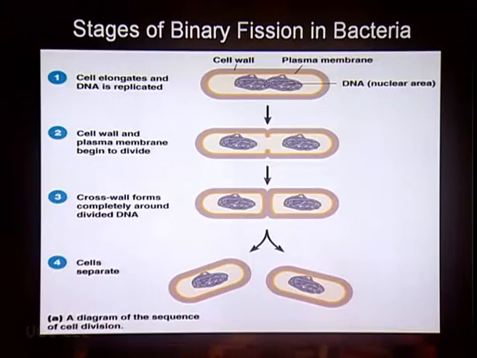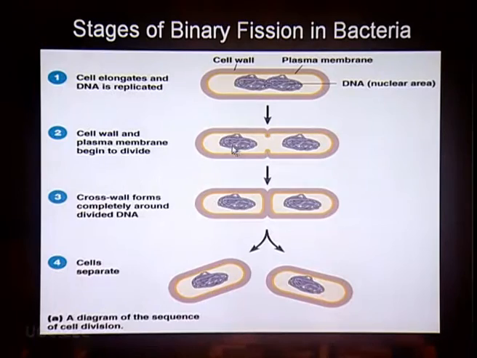Binary fission is a simple process by which the bacterial cell is dividing into two. You can see in this slide that during binary fission, the cell undergoes elongation, the DNA is undergoing replication, and it produces a typical 8-like configuration with the appearance of a kink or constriction at the center, followed by the formation of the new cell wall or cell membrane, which is gradually invaginating inwards and dividing the cell into two identical cells, and thereby the process is completed.